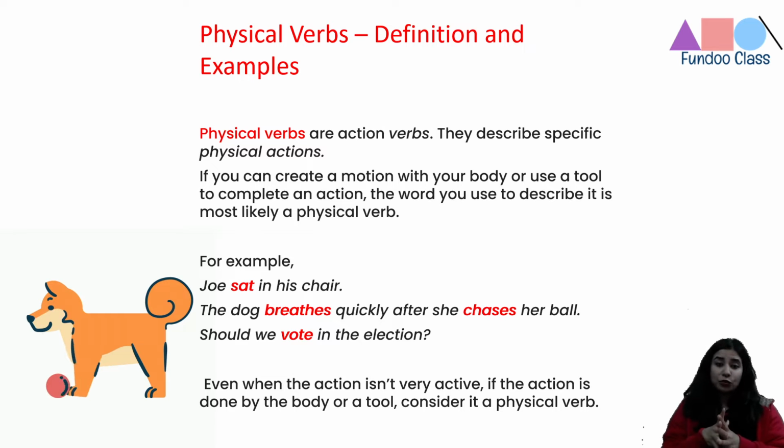So these are action verbs. They describe specific physical actions. The action is going to happen either with a motion of your body or you are using a tool. Like if you are playing cricket and you hit a ball for a six, you're using your bat, right? So that's where you are using a tool for an action to happen. These are the verbs which we specifically call physical verbs, right?